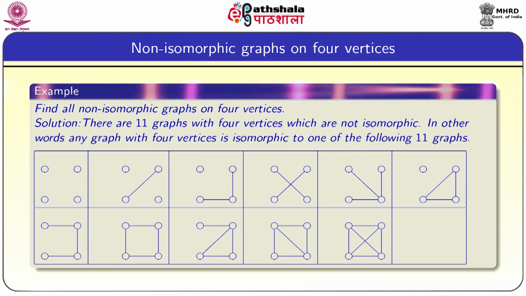For example, the 11th graph, the last graph, is K4, the degree of each vertex is 3, and this is not isomorphic to any of these graphs. Like that, with a small effort one can show that any two of these graphs are not isomorphic, and these are all the 11 non-isomorphic graphs.